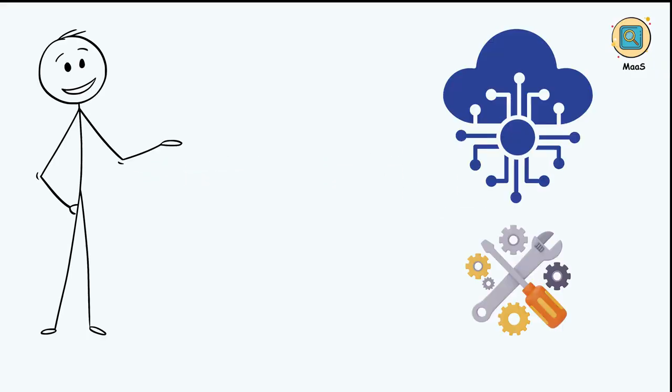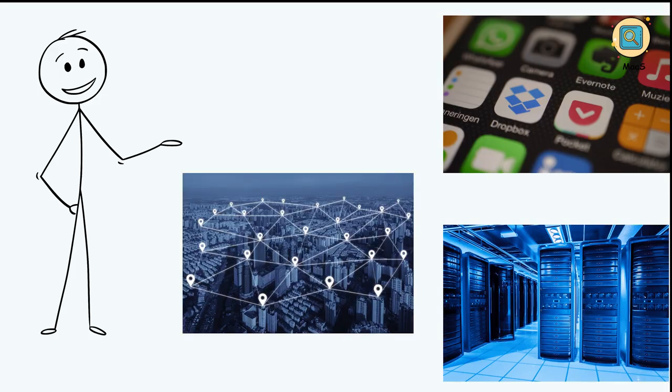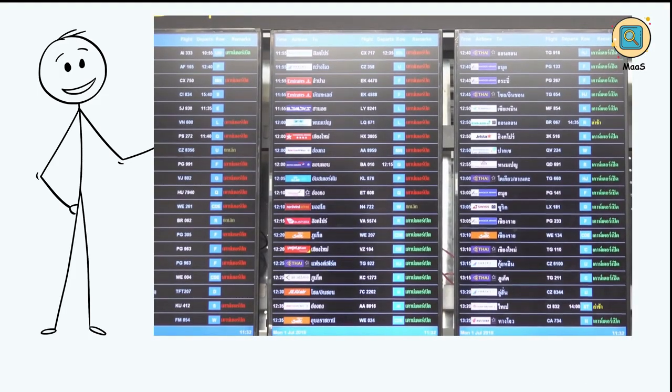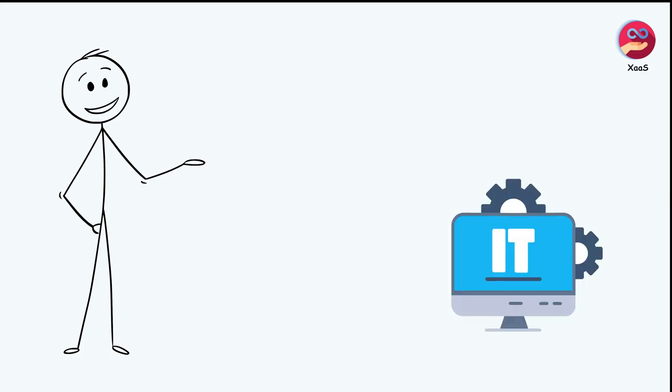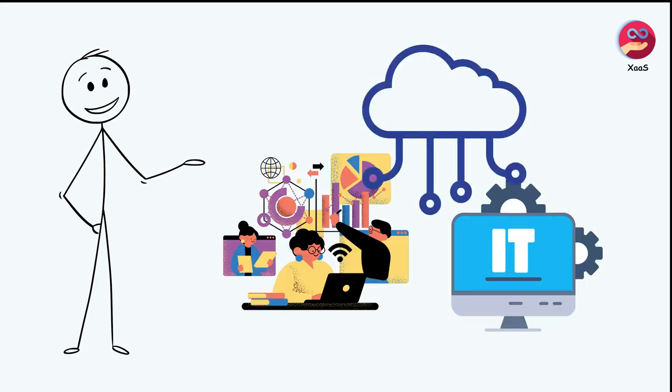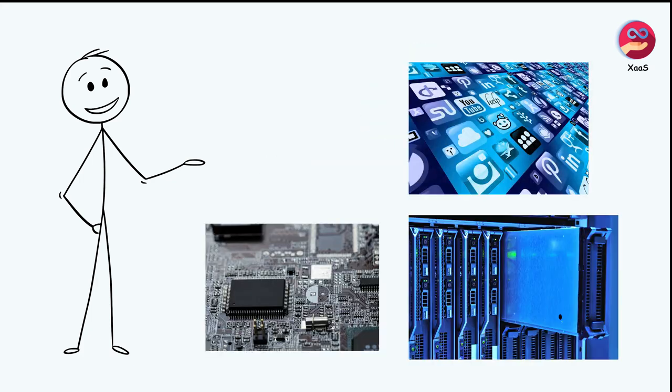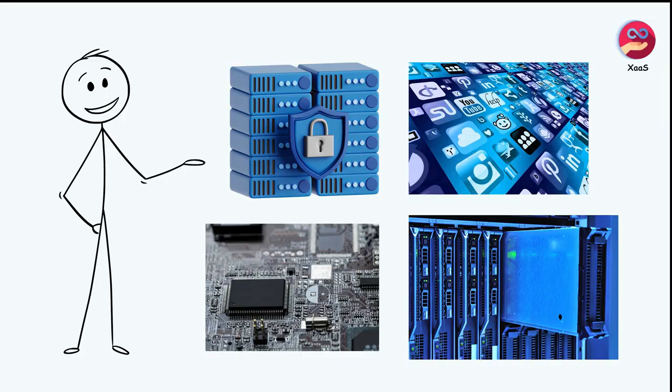MaaS, or Monitoring as a Service, gives you cloud-based tools to monitor your apps, servers, or networks. You get real-time alerts and reports about performance or issues, helping you keep everything running smoothly without setting up your own monitoring systems. XaaS, or Everything as a Service, is a catch-all term for delivering any IT function or service over the cloud, whether it's software, hardware, storage, or security. If it can be provided online and managed by a provider, it falls under XaaS.